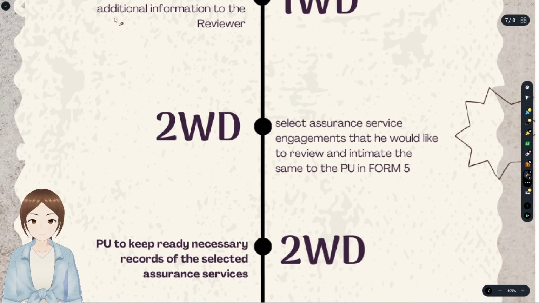Then after the additional information submission, within 2 working days, the peer reviewer selects the assurance service engagements that he would like to review and intimates the same to the PU in form 5.